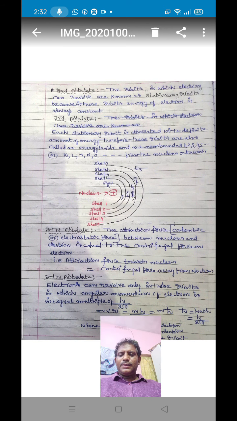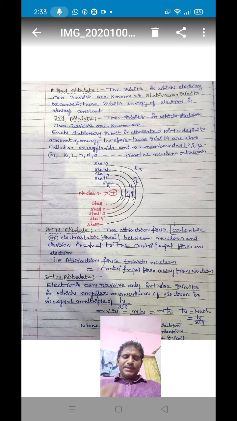According to Bohr atomic model, the sixth postulate is that the emission or absorption of energy in the form of photons can only occur when an electron jumps from one stationary orbit to another stationary orbit. That means emission or absorption of radiation occurs only when an electron jumps from one stationary orbit to another.